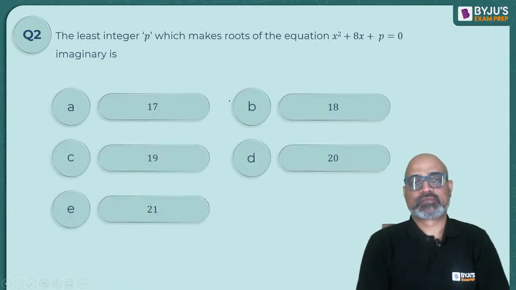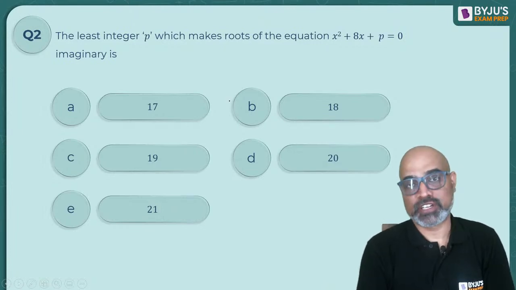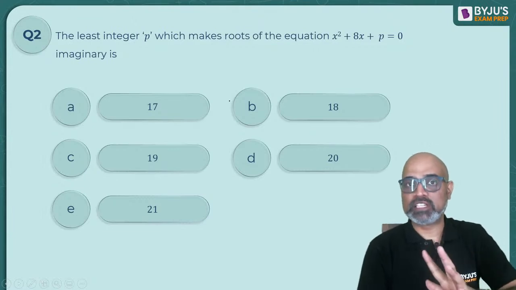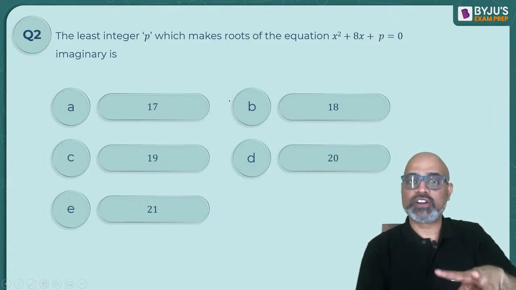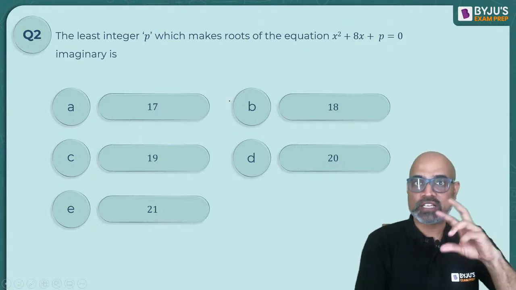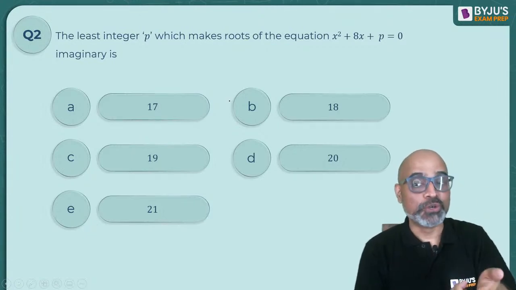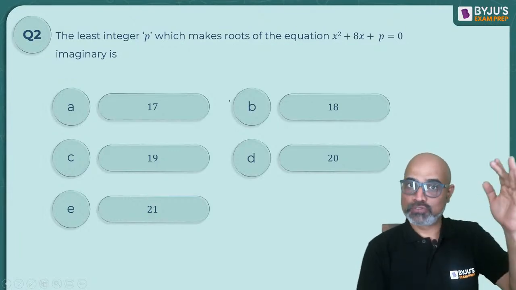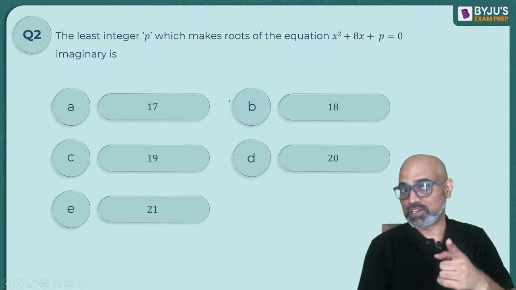Next question. The least integer p, which makes the root of the equation imaginary. We discussed this a little while ago, like 10 minutes ago. Whenever in a quadratic it is about whether the root is real or imaginary, what do you do? What part do you use from whatever we have discussed? You have to use that.